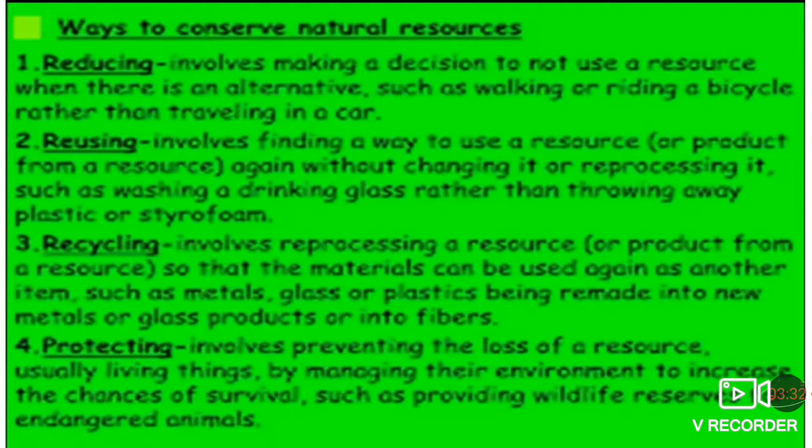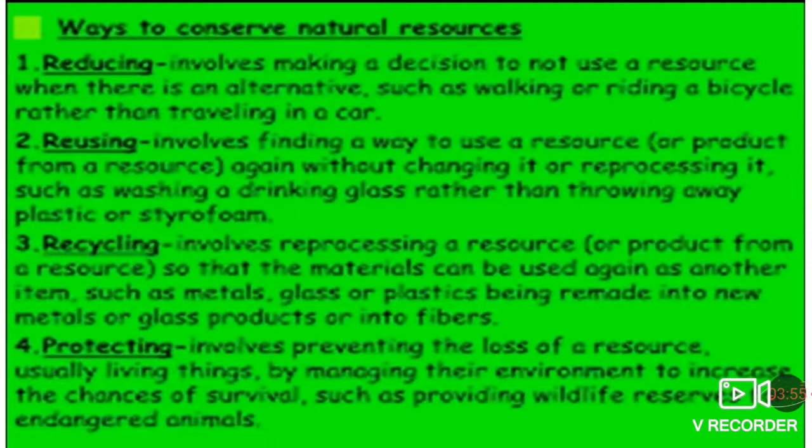Reducing also involves making a decision to not use a resource when there is an alternative. If you have an alternative to a natural resource, make a decision to use it, such as walking or riding a bicycle rather than traveling in a car.